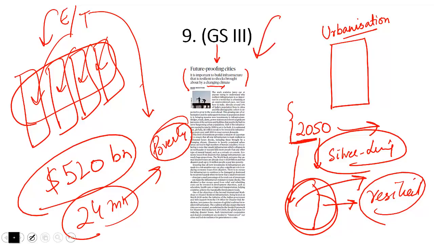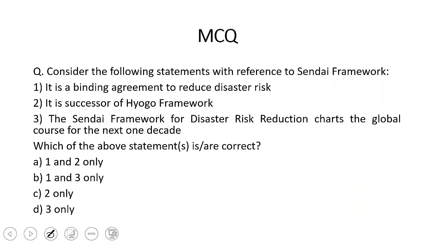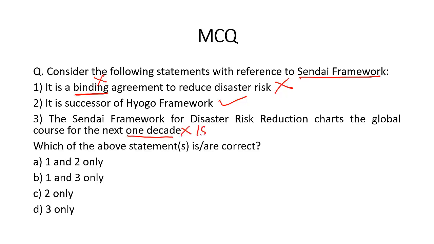But there is one MCQ that I have provided related to this, and that is Sendai Framework. Consider the following statements with reference to Sendai Framework. It is a binding agreement to reduce disaster risk. It is not binding, so this statement is wrong. It is a successor of Hyogo Framework, correct. The Sendai Framework for Disaster Risk Reduction charts the global course for the next 1 decade. No, it is for the next 15 years.